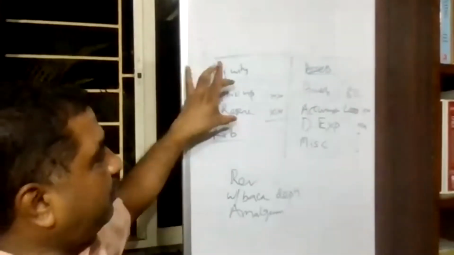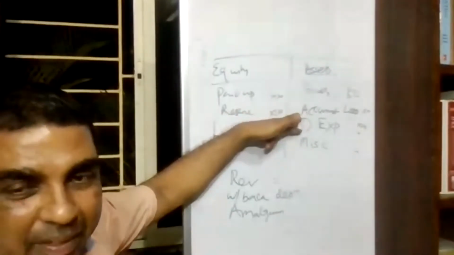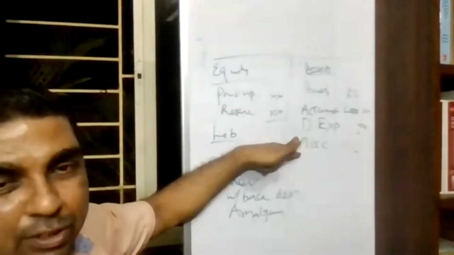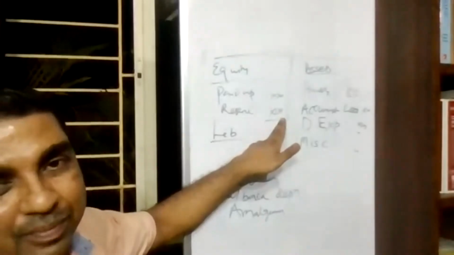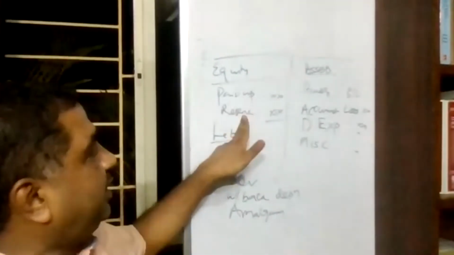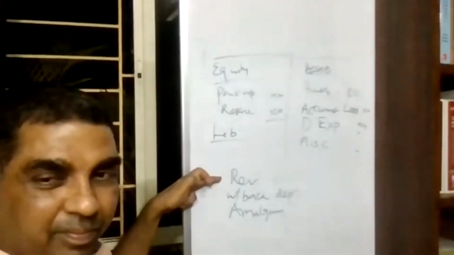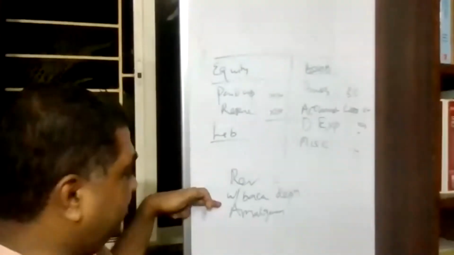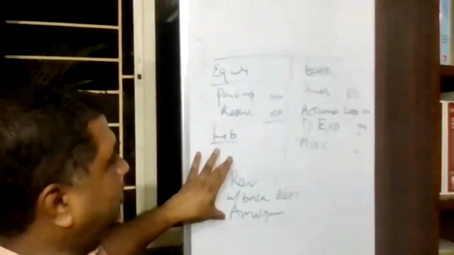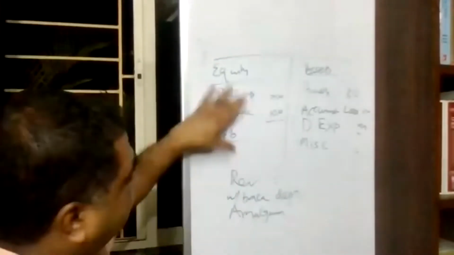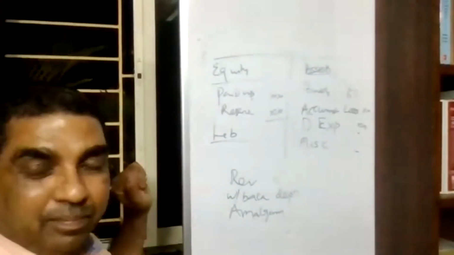From that figure, accumulated losses, deferred expenditure, and miscellaneous expenditure to the extent not written off need to be deducted. And when I say reserves created out of profits, that doesn't include revaluation reserve, write back of depreciation, and amalgamation reserve or capital reserves. So after adjusting this only, we'll be able to compute what is net worth.